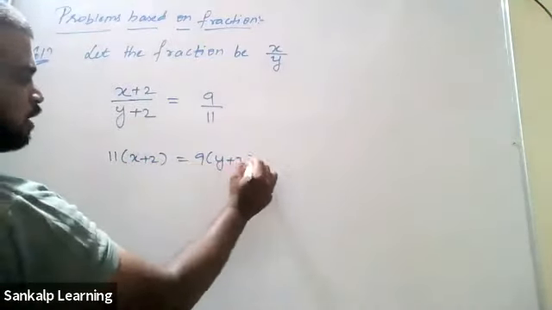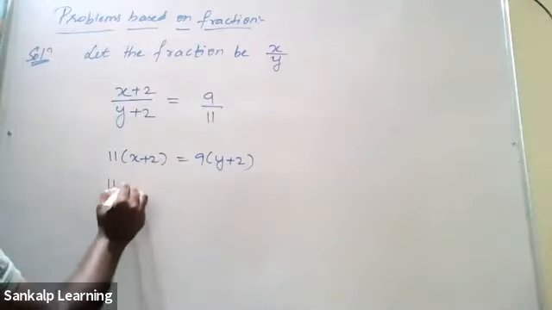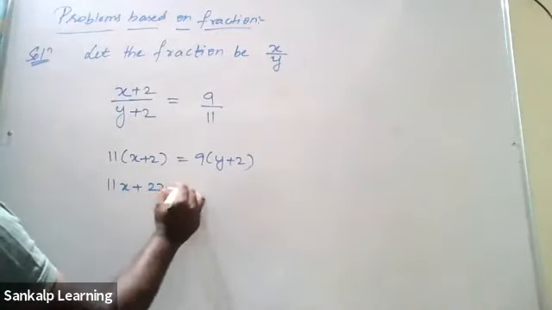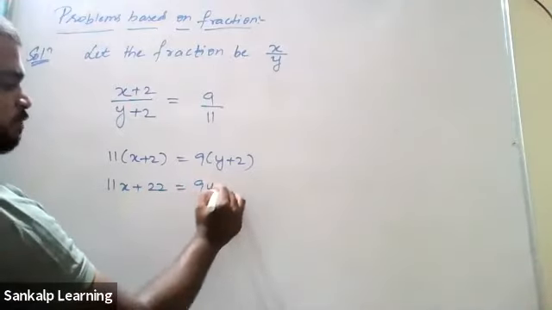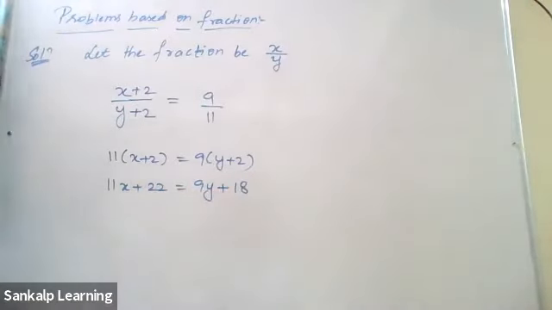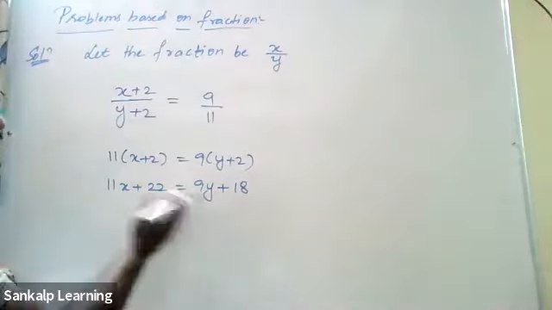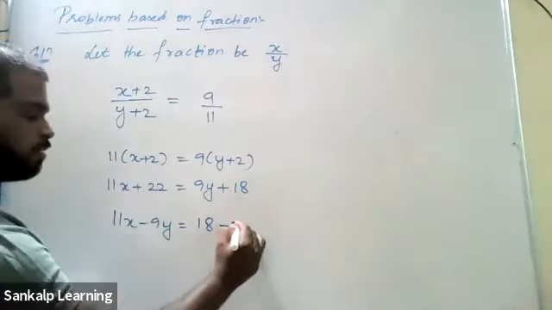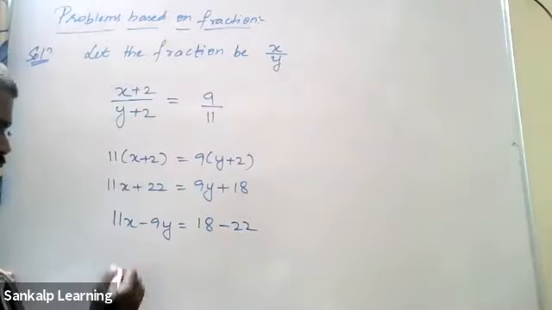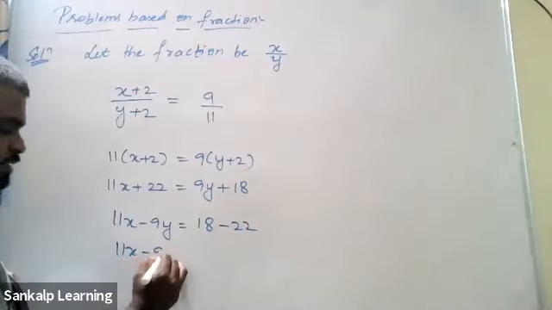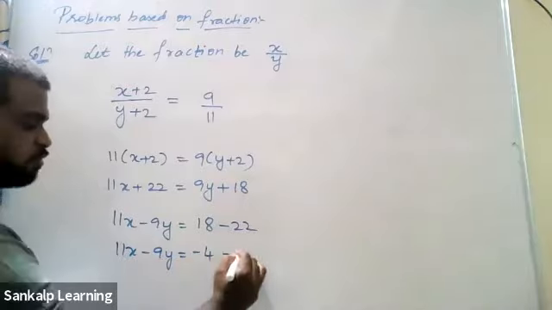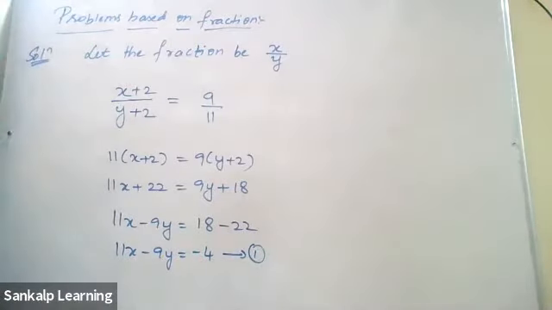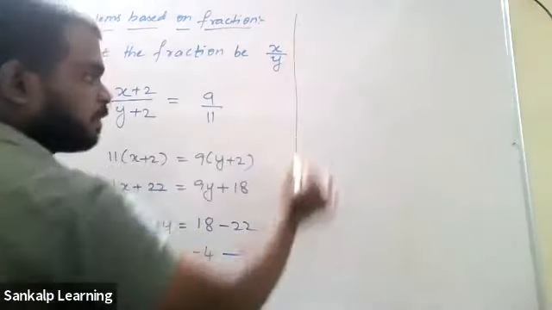Cross multiply. Okay. So 11 into x is 11x. 11 into 2 is 22. 9 into y is 9y. 9 2s are 18. What should we do at this step? Get all the variables to one side. 11x, 9y to this side, so it will become minus 9y. 18 is in the RHS itself. Plus 22 to the other side will become minus 22. So what do you get? 11x minus 9y equal to negative 4, because 18 minus 22 is minus 4. This is your first equation.